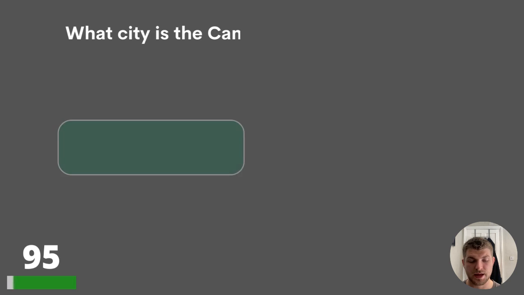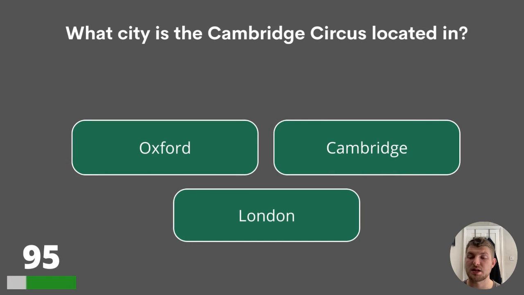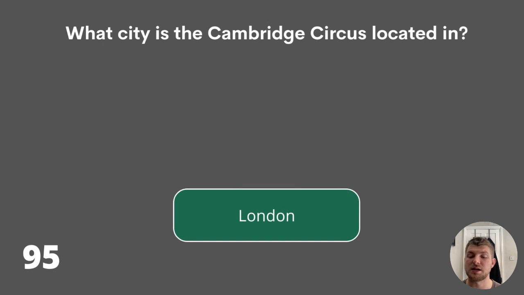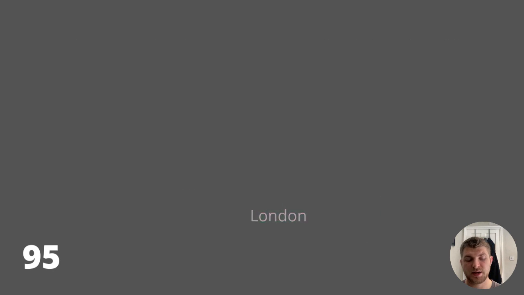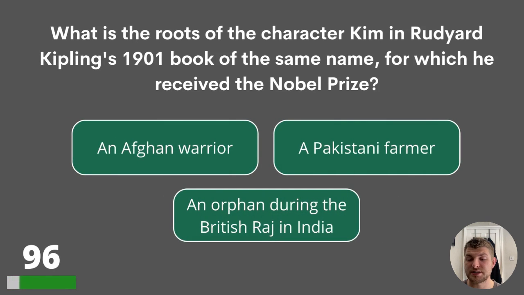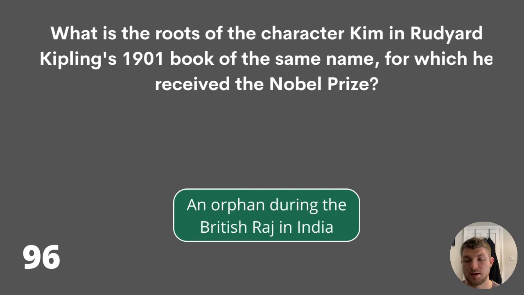Question 95. What city is the Cambridge Circus located in? Oxford, Cambridge, or London? We've got 5 questions left after this one, and then it's the end of our quiz. The answer to 95 is London. 96. What is the roots of the character Kim in Rudyard Kipling's 1901 book of the same name, for which he received the Nobel Prize? An Afghan warrior, a Pakistani farmer, or an orphan during the British Raj in India? And the answer is an orphan during the British Raj in India.